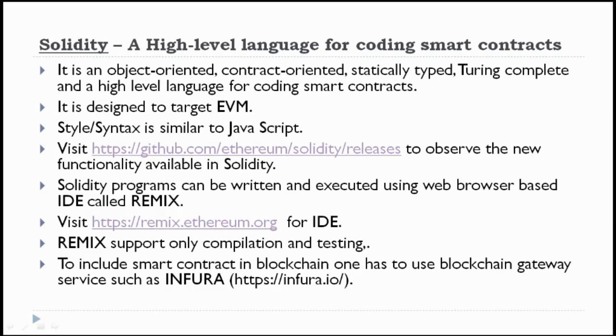Here is the advantage of the high level programming language, object oriented and contract based. It is also a statically typed language, but it is Turing complete and a high level language for coding smart contracts. It is designed to target the Ethereum virtual machines. The style of the code, the syntax, is simply like JavaScript. So you can also go through github.com/Ethereum Solidity release to observe the new functionalities available in Solidity.